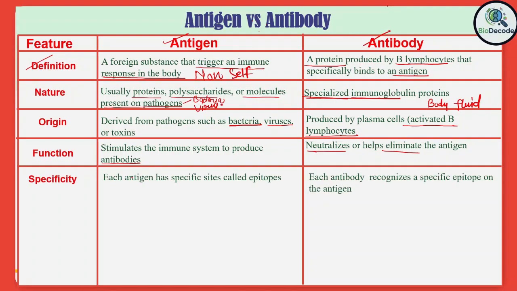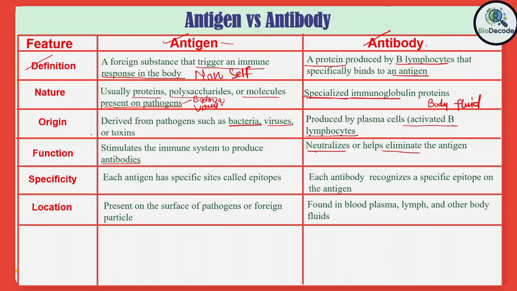This difference is about the specificity. Antigens possess specific regions called epitopes that are recognized by the immune system, while the antibodies have specific antigen binding sites that are complementary to these epitopes, and this allows the highly specific interaction between the antigen and the antibody.